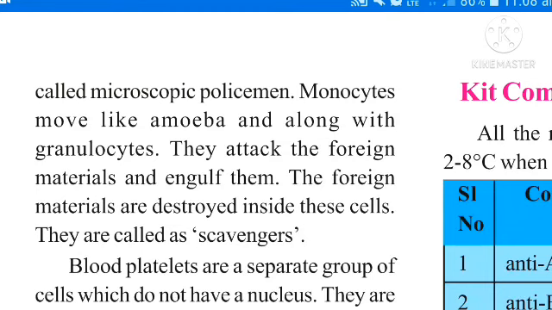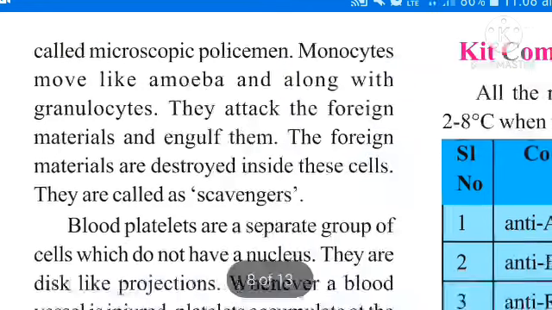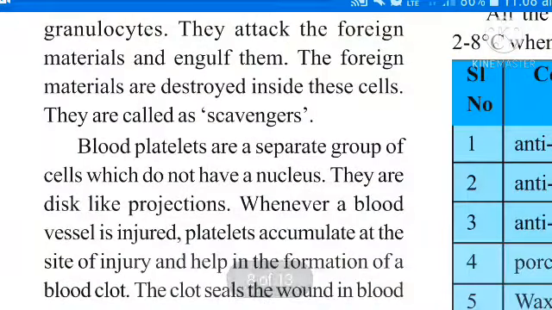Blood platelets are a separate group of cells which do not have nucleus. Actually, these cells do not have nucleus. They are disc-like projections. Whenever a blood vessel is injured, platelets accumulate at the site of injury and help in the formation of a blood clot.